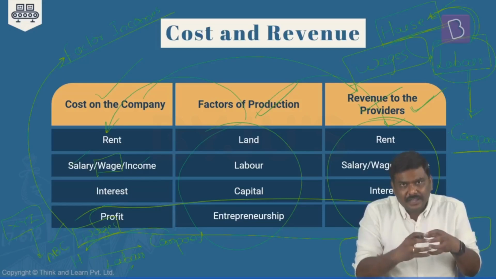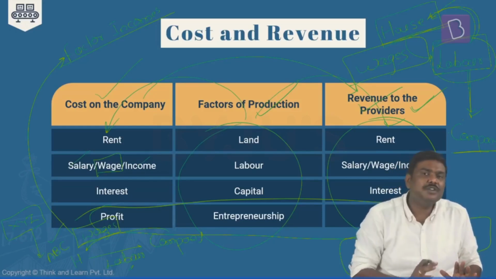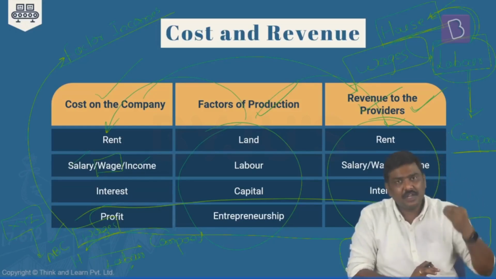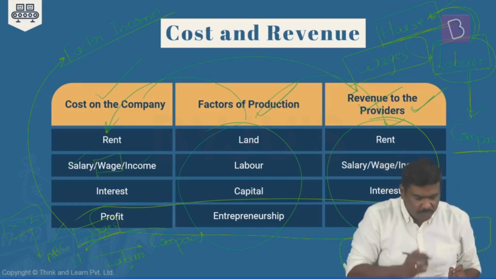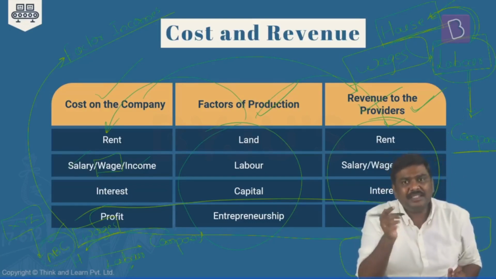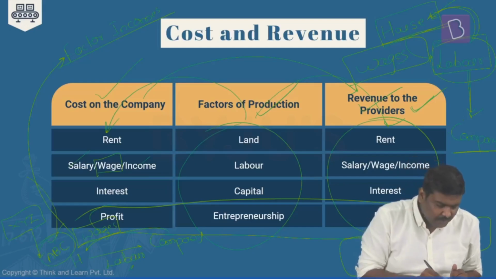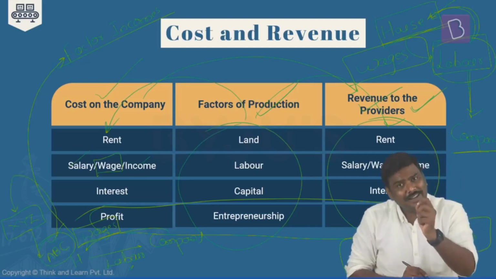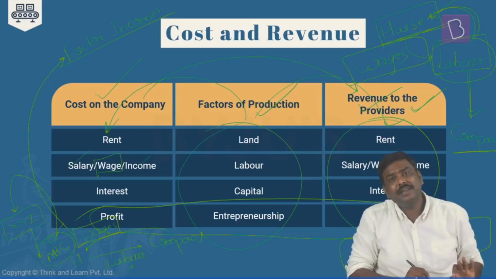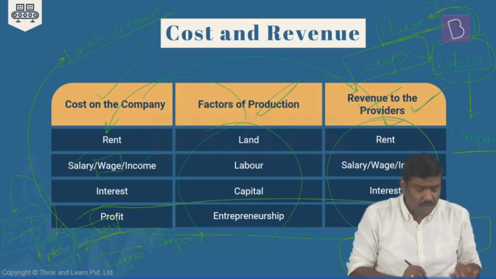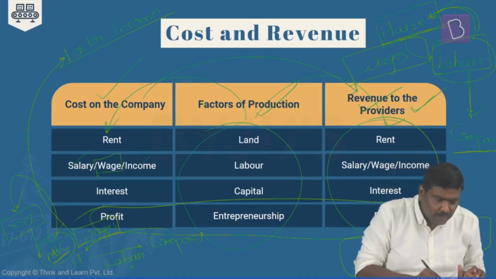So you are the owner of the company. In a nutshell, you have put together the remaining three factors of production. Goods or services are manufactured or produced and sold in the market. The company has generated profit. Now, these particular profits should belong to whom? The profits of the company belong to the owner of the company. And who is the owner? You are the owner, right? So the profits will be taken away from the company's account and given to the owner.